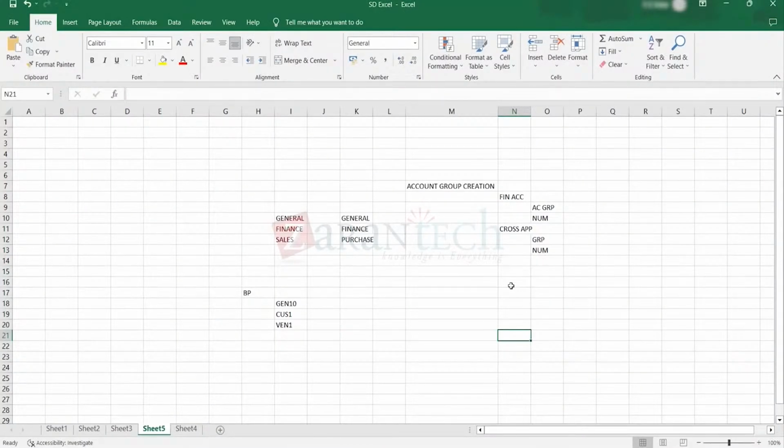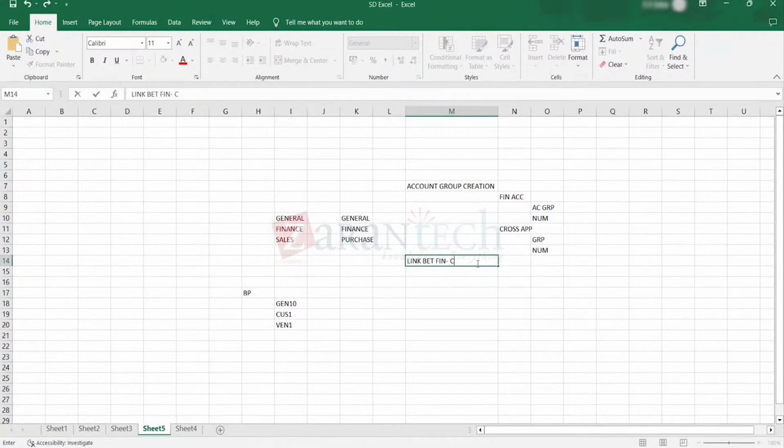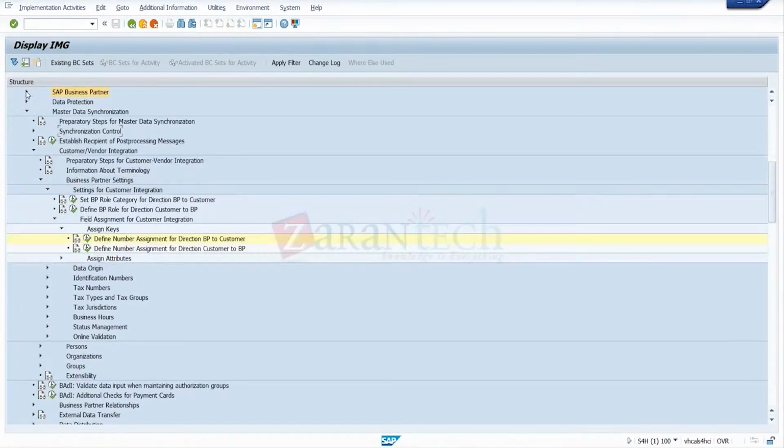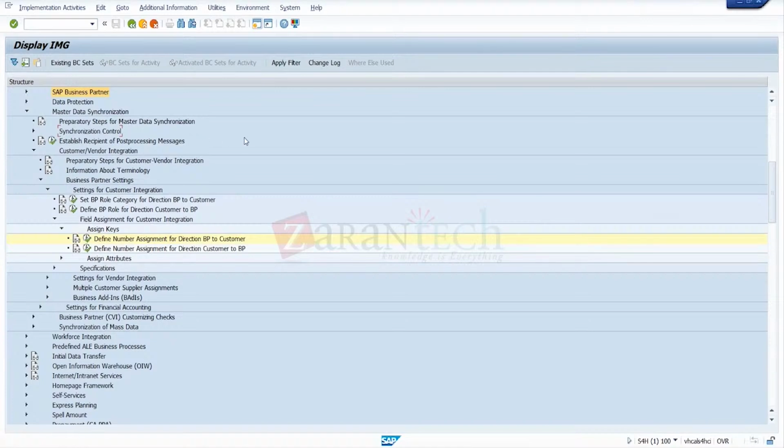So the next step is the assignment of these two things, a link between finance accounting and cross application. That comes under the business partner, under synchronization, the cross application component, master data synchronization.